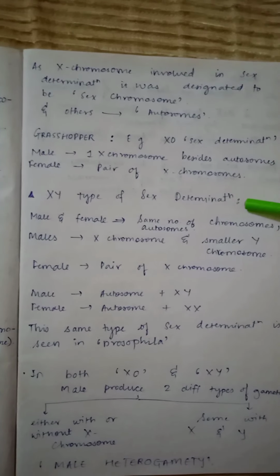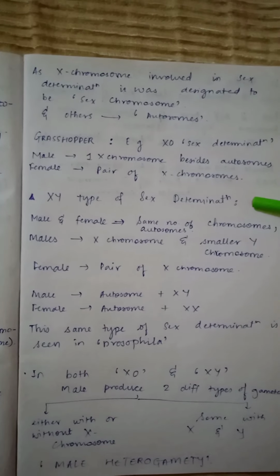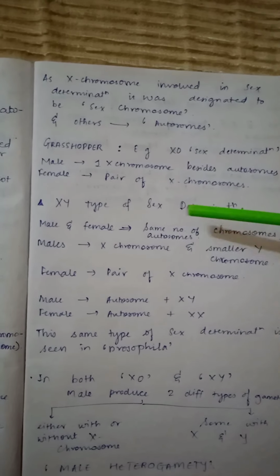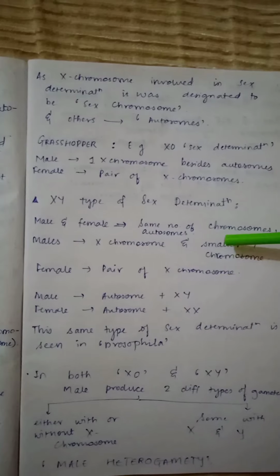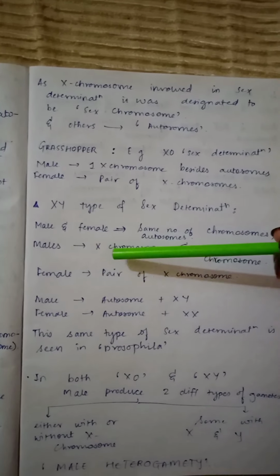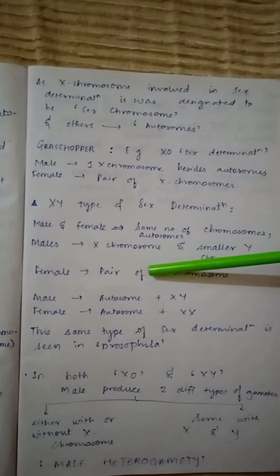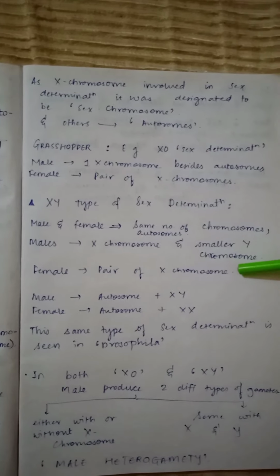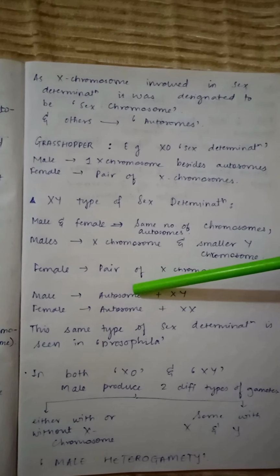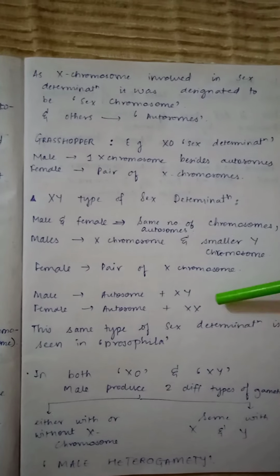Now, the second type of sex determination is the XY type. It is seen in human beings and in Drosophila. In this, the male and female will have the same number of chromosomes and autosomes, and the male will have an X chromosome and a smaller Y chromosome, and the female will have a pair of X chromosomes. Therefore, the male will have autosomes plus XY and the female will have autosomes plus XX.